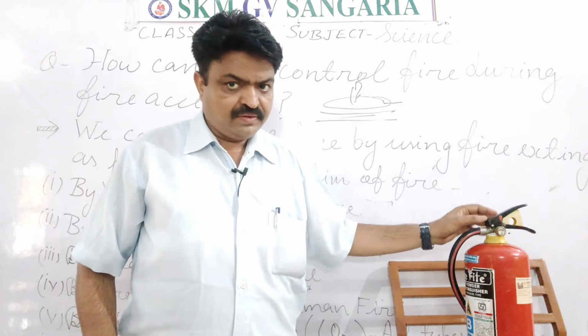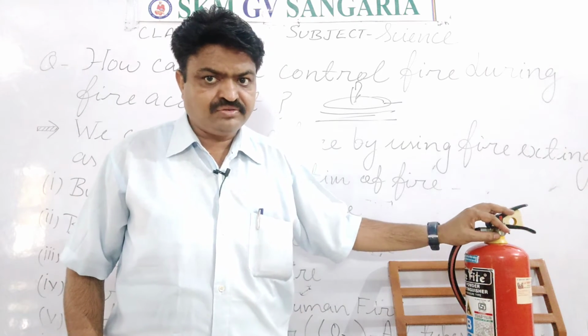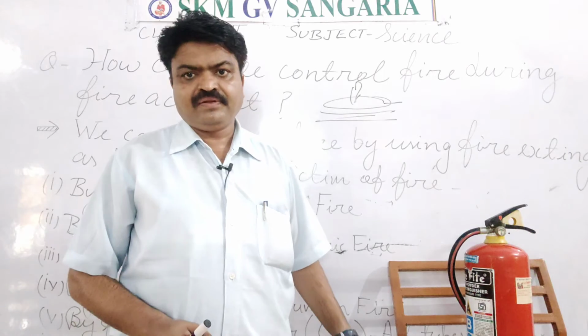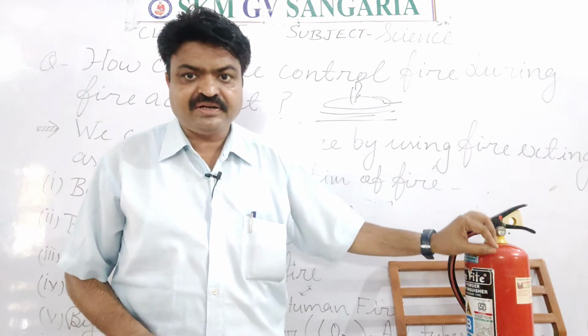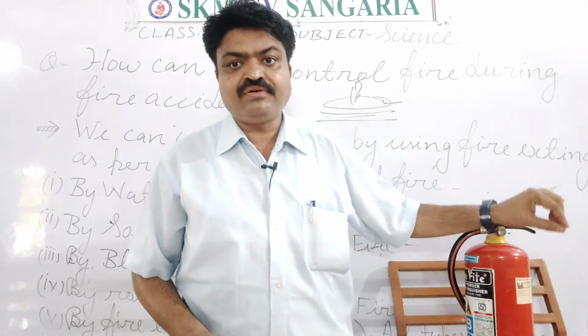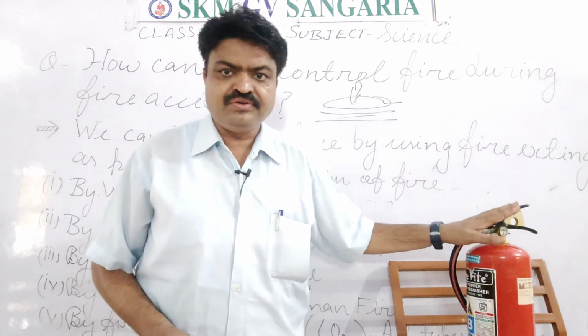And with this, we should also check its pressure. If the pressure is in between 10 to 25 or 30, then we should use it.